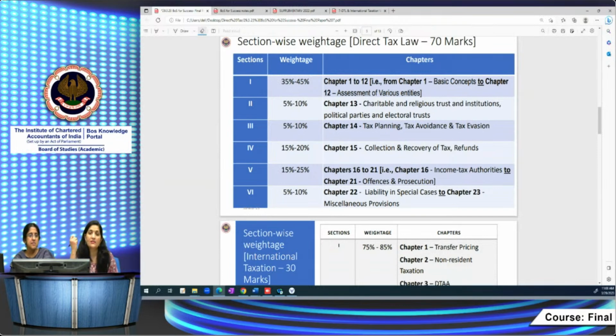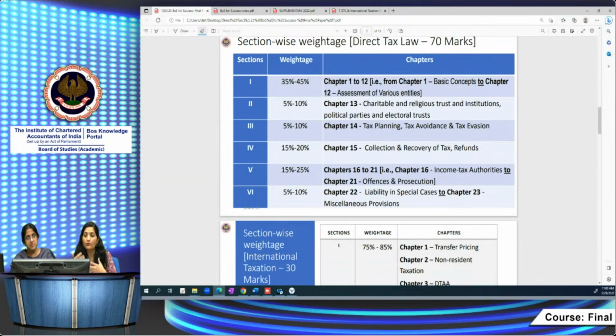Like for example, section 1 is a huge section, right? It gives a weightage of 35 to 45%. It comprises of many chapters, suppose from chapter 1 to chapter 12, right? From assessment of various entities. It has a huge weightage, and this chapter has an effect on other sections also.